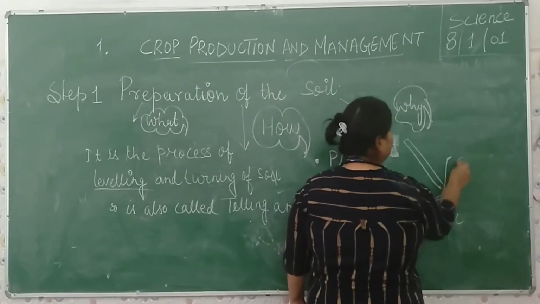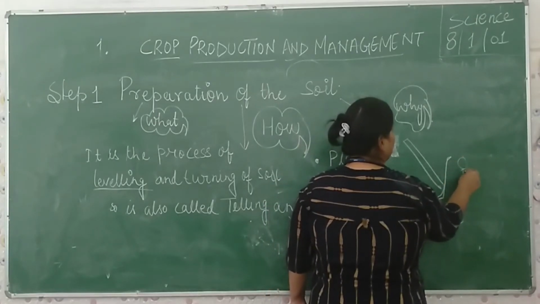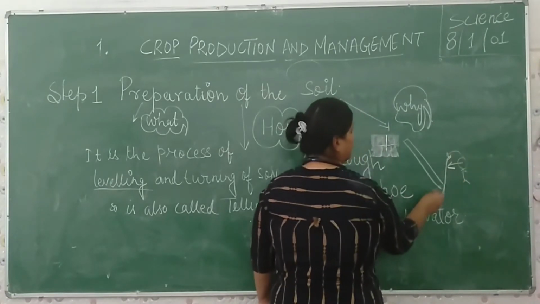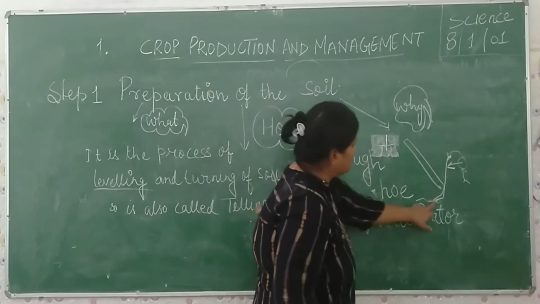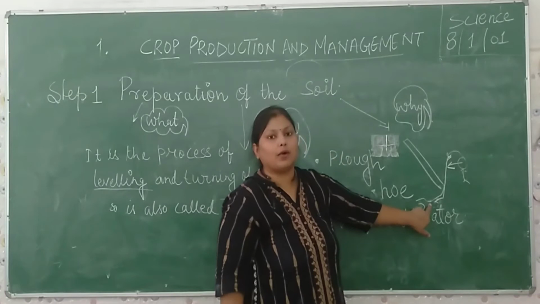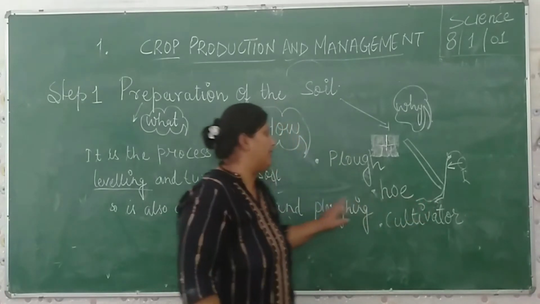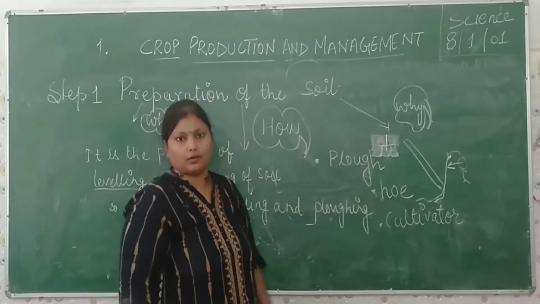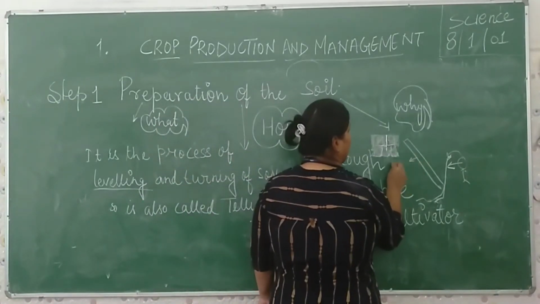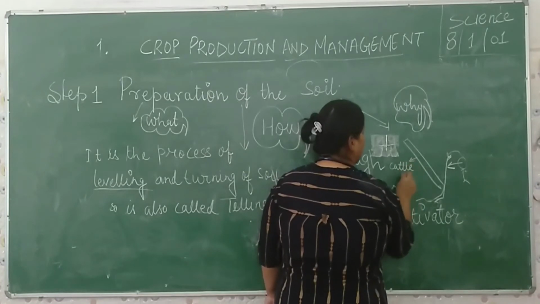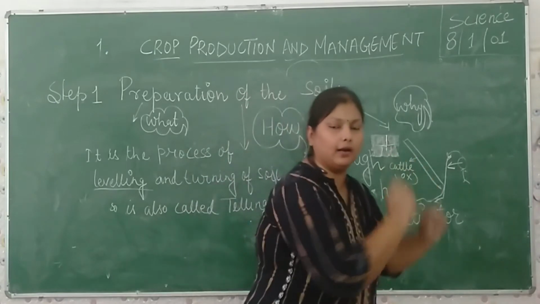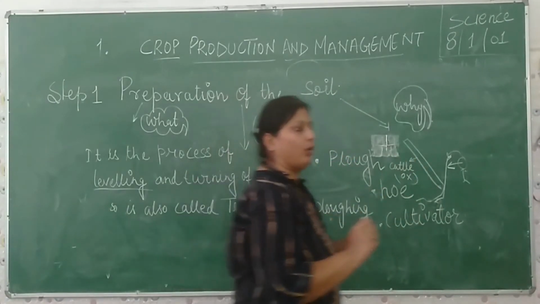Here a farmer is giving force on this, and this is the soil. The tip point of this plow goes deep in the soil, and it helps in the leveling and turning of the soil. It can also be carried by the use of cattle, for example ox. Oxen are mainly used for this. They simply pull the hull of the plow.